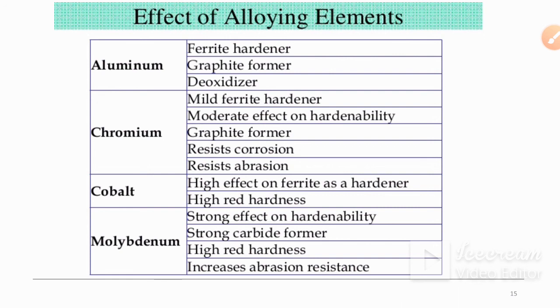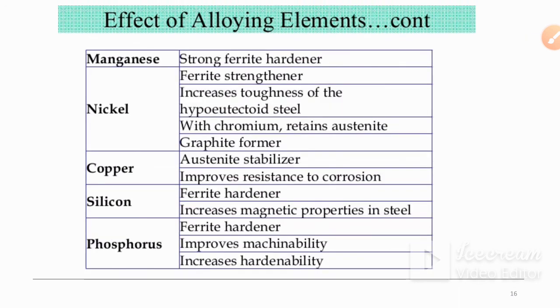Then molybdenum, which is also useful in tool steels. Molybdenum has a strong effect on hardenability, is a strong carbide former, has high red hardness and increases abrasion resistance. These are the requirements for a great tool. So cobalt, molybdenum and tungsten are some common materials added in tool steels.